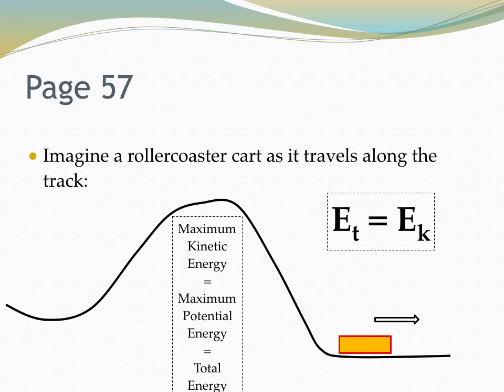So then as we get to the bottom, that thing's zooming along, and we're going to say that at its maximum speed right here, because this is the fastest it's going to be going right when it gets to the bottom, the total energy in the system is now just equal to the kinetic energy because there's no potential energy. It's at the bottom, right?